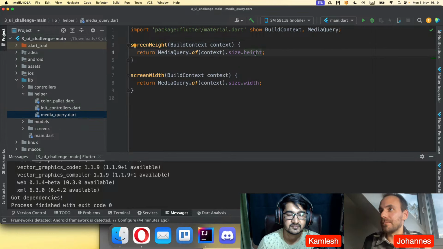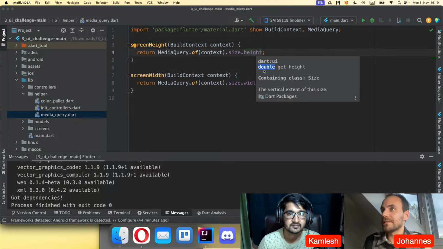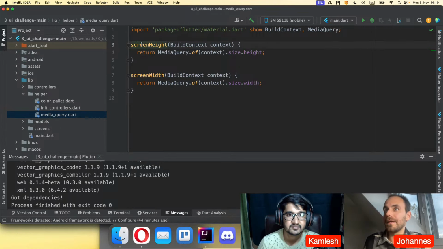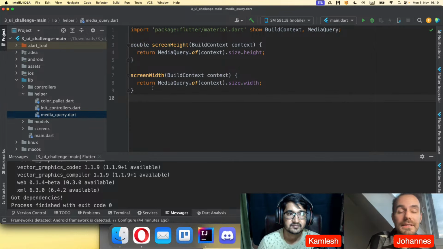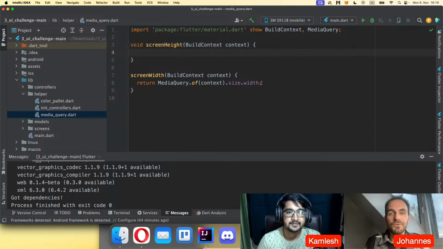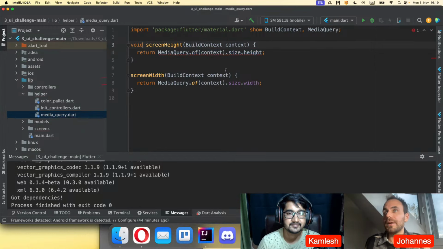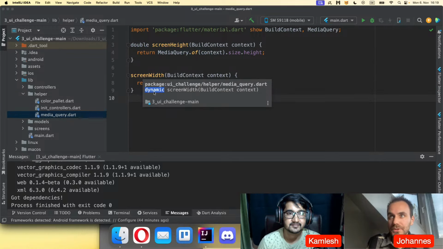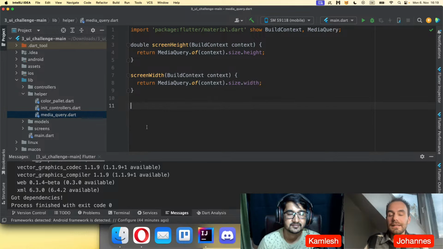In this case, if you hover over the height, you will see this is of kind double, and therefore you should also return here a double. All methods should return something. If they don't return anything, then you just return void or future void or something like this. But if you return something, you should also specify it. In case you don't do this, then Dart will return dynamic here. So here is returned dynamic, and this can lead to problems.